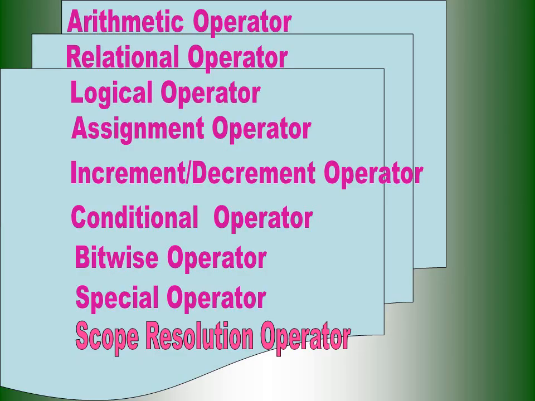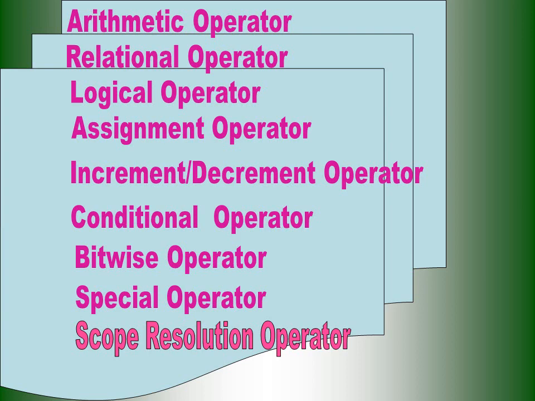And let us see what operators are available in C++ programming. The same kinds of operators we have in C programming, we also have in C++ programming. Those 8 operators we also have in C++, and one more operator we have as an extra in C++ is the scope resolution operator. Other than that, the operators in C and C++ are similar.